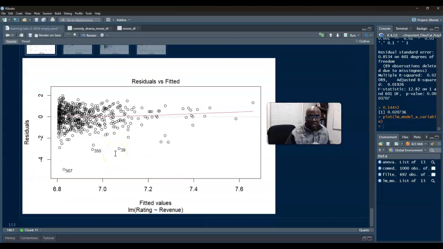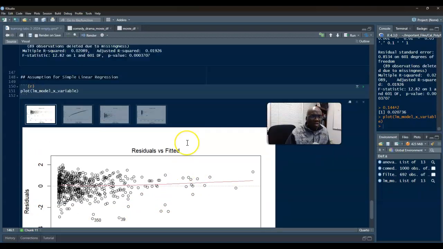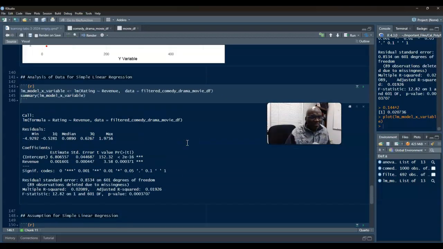Now, this is a huge plot. This is important. Ideally, there should be no pattern. I would say there's no pattern. For the most part, there's no general glaring pattern. Okay. That's it for this video.